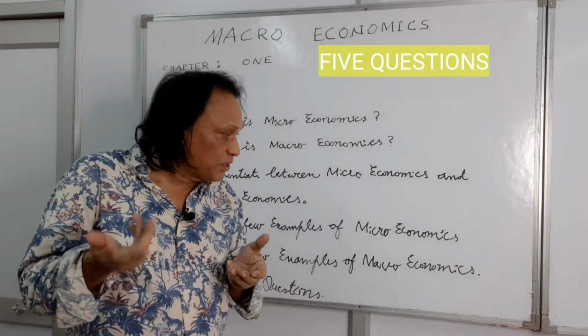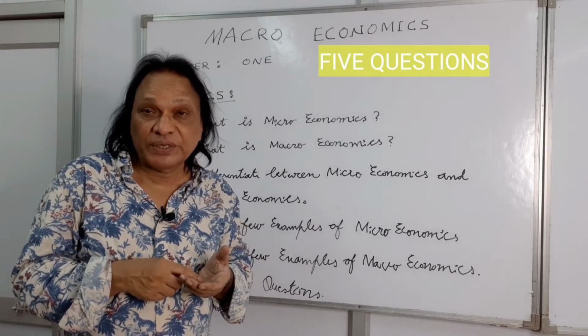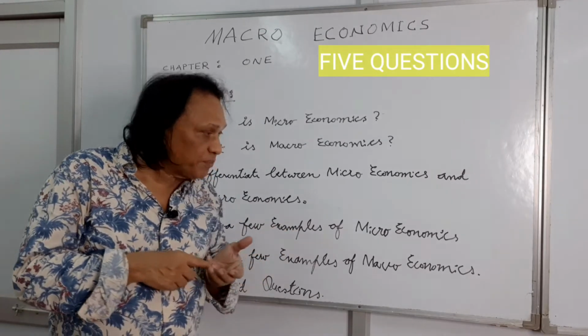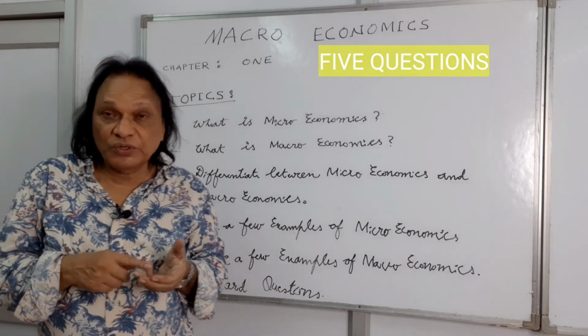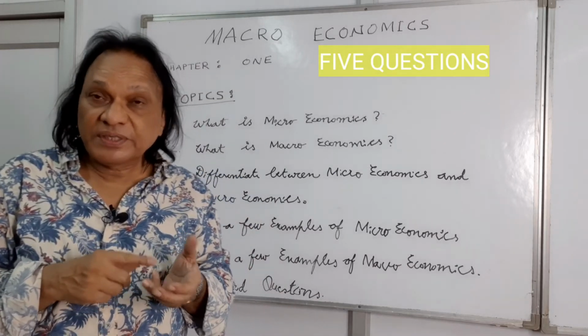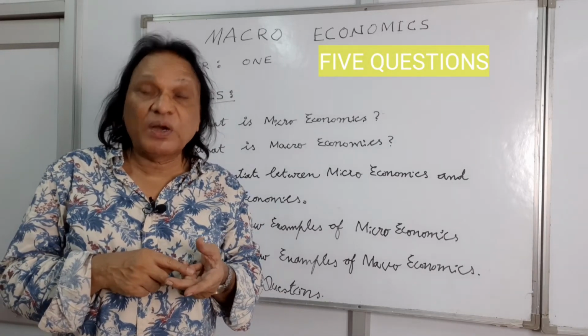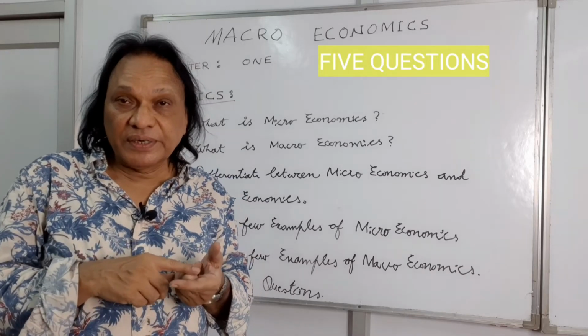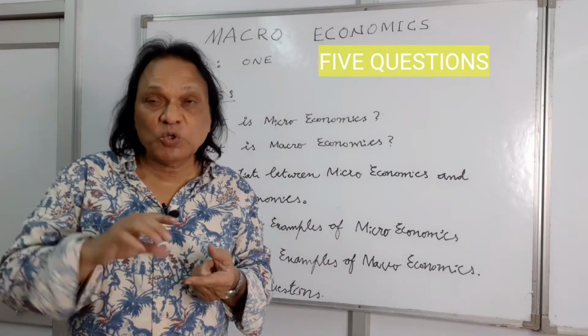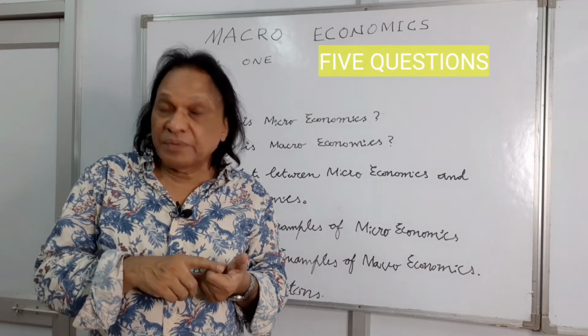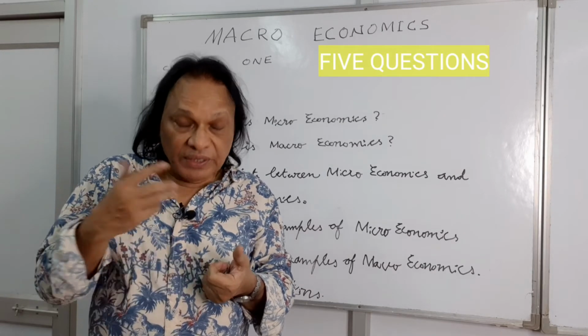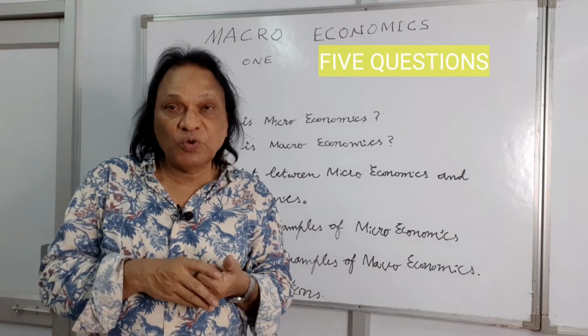So you memorize maybe 2-3 examples, that is more than enough. The first example of microeconomics, I told you, the demand of a consumer. The second example is supply of a firm or maybe an industry. The third example is how much money you spend on consumption. I told you already, the income of an individual or a household.